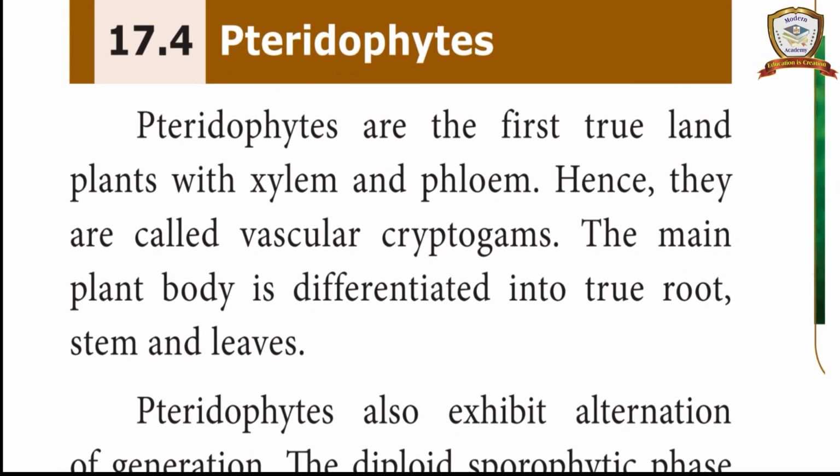Pteridophytes. Pteridophytes are the first true land plants with xylem and phloem. Hence, they are called vascular cryptogams. The main plant body is differentiated into true root, stem and leaves.